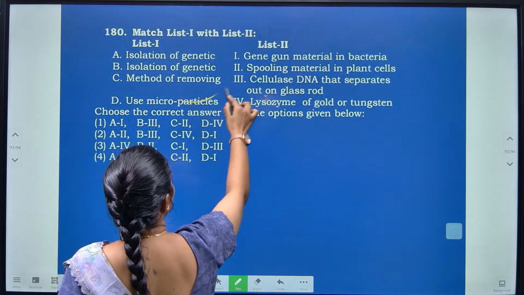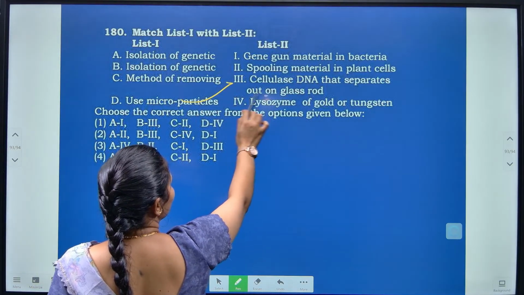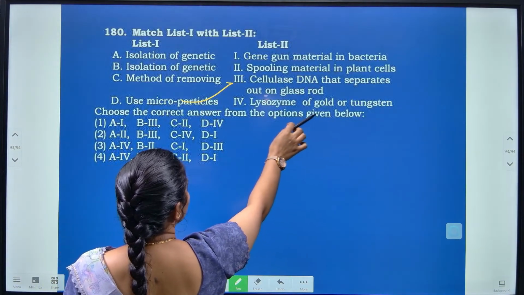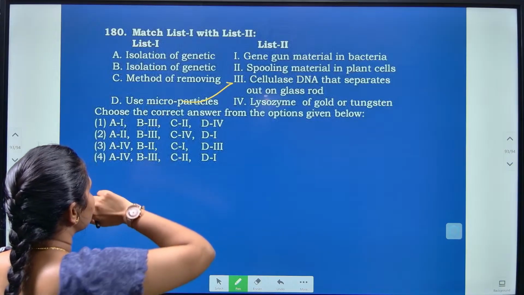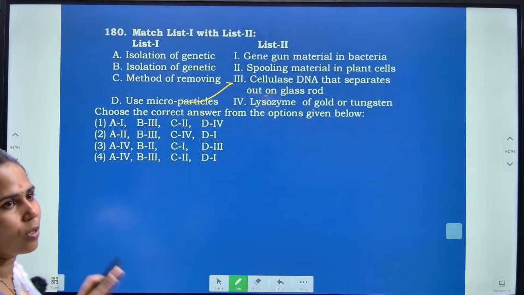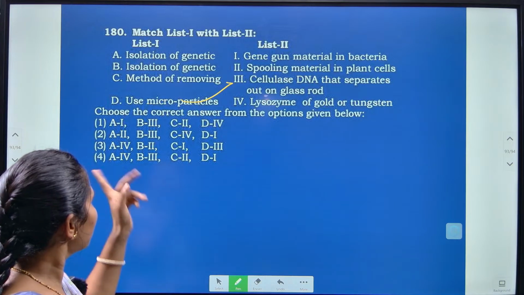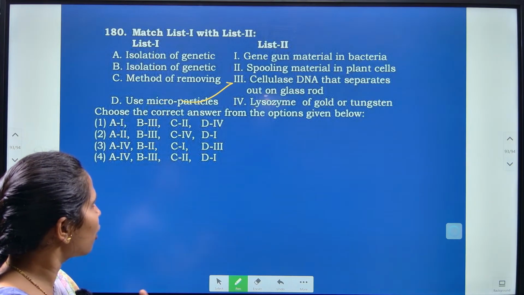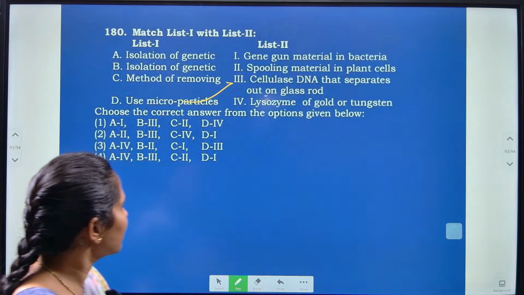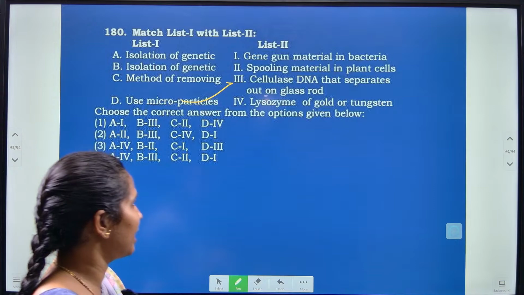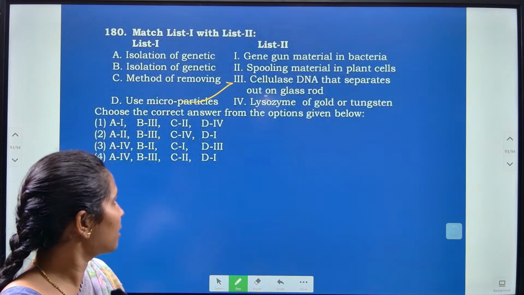The microparticles are of gold or tungsten. Isolation of genetic material from plants can be done with the help of cellulase, by digesting the cell wall to get the DNA separate.